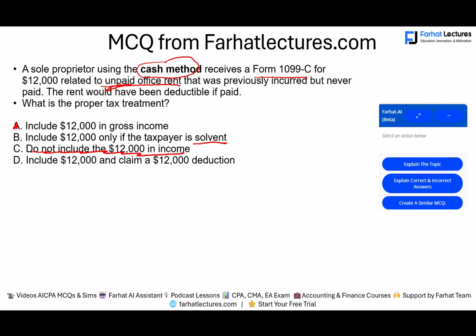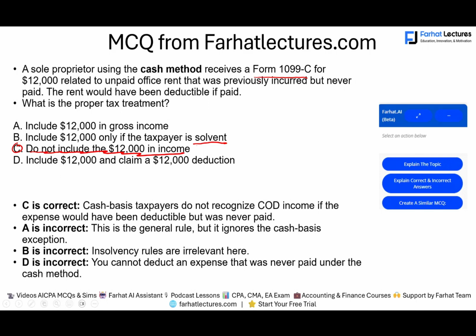Now, if this was an accrual taxpayer and they accrued the expense, then the $12,000 is included. So you have to be very careful. We have a cash basis method, and clearly the problem says it was unpaid office rent. It means it was never recorded. Therefore, the cash basis taxpayer does not include it in income.